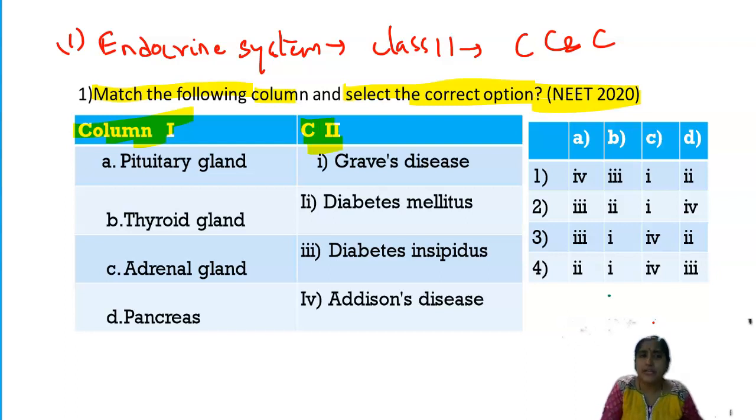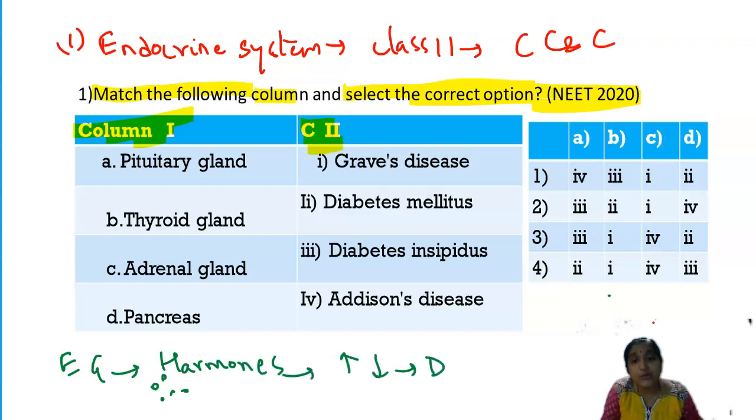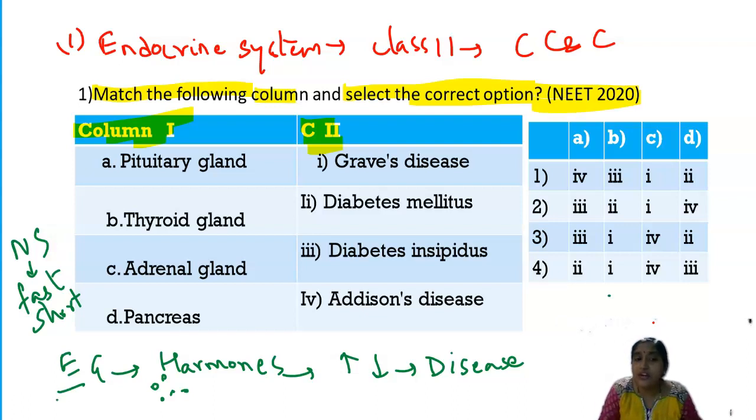Whatever the endocrine gland may be, you always remember one thing: any endocrine gland produces chemical messengers, which are called hormones. Whenever these are overproduced or underproduced, it results in disease. Normally we have the nervous system, which is fast and short-lived, and takes care of our body, but we need a continuous system which coordinates various functions of the body. That function is done by our endocrine system. That is why hormones are very important, because they reach various targets. They can reach each and every cell of the body.